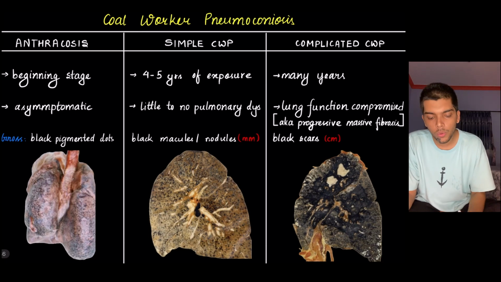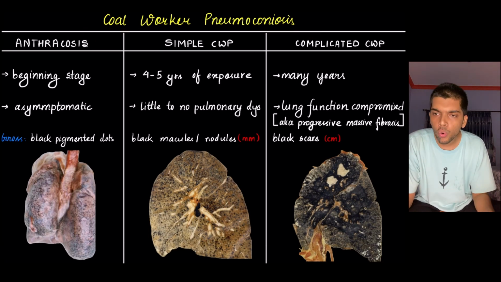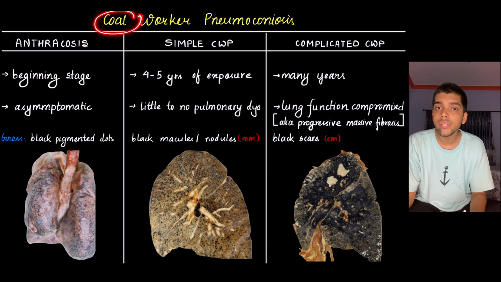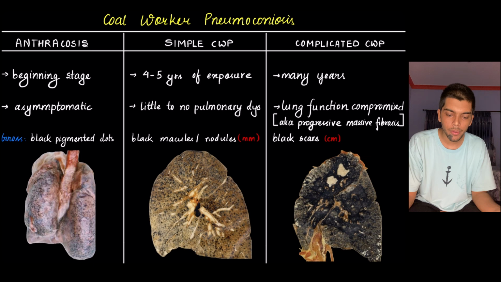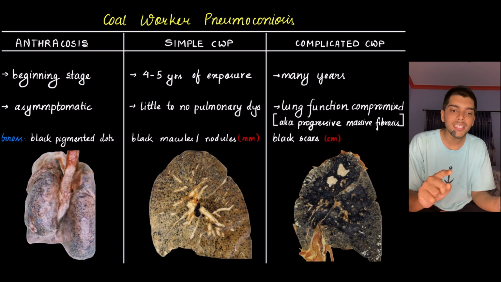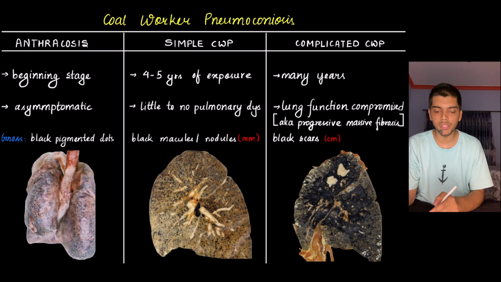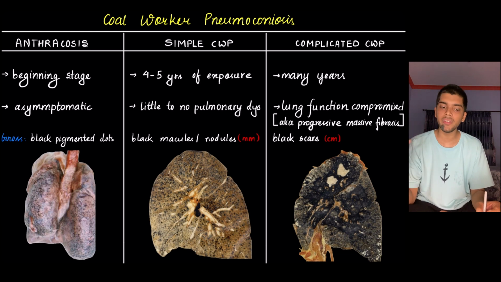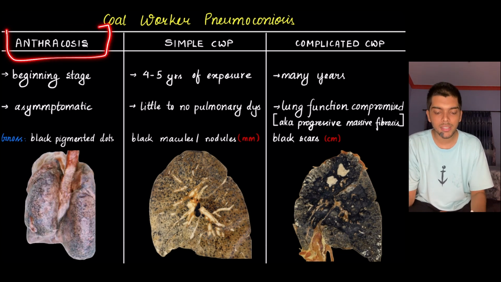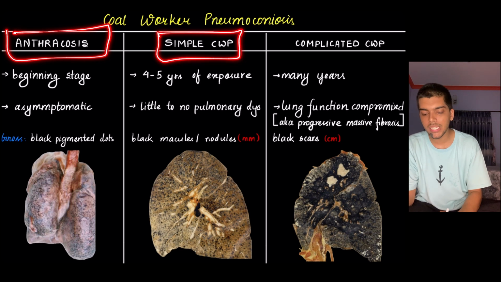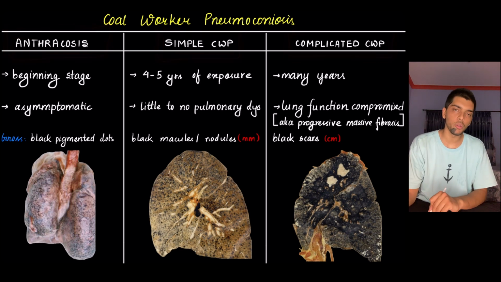Starting off with coal worker pneumoconiosis. Coal worker pneumoconiosis is caused by coal, which contains carbon, which is an anthracotic pigment. Depending on the severity of the pathology, coal worker pneumoconiosis is of three types: anthracosis, simple coal worker pneumoconiosis, and complicated coal worker pneumoconiosis.